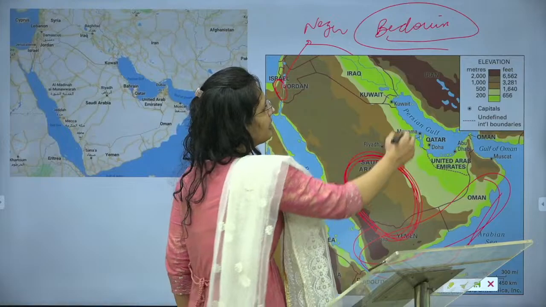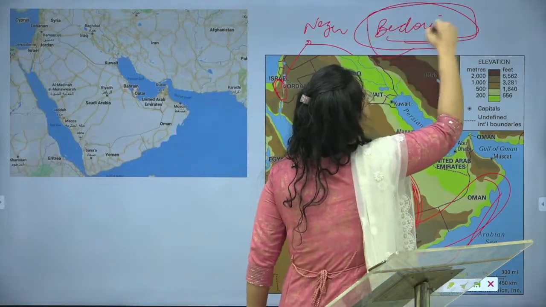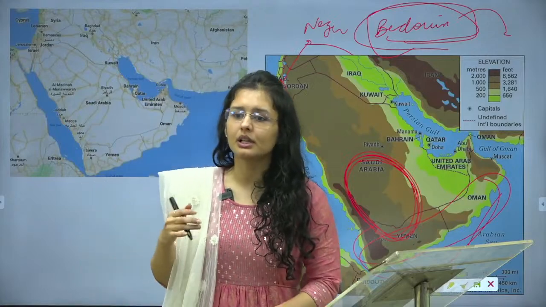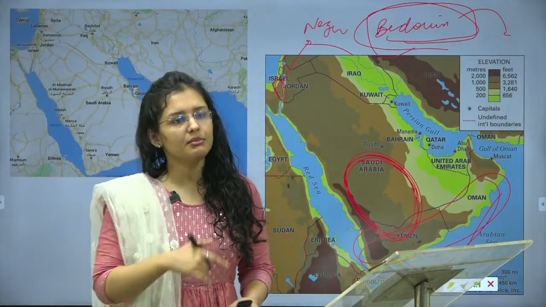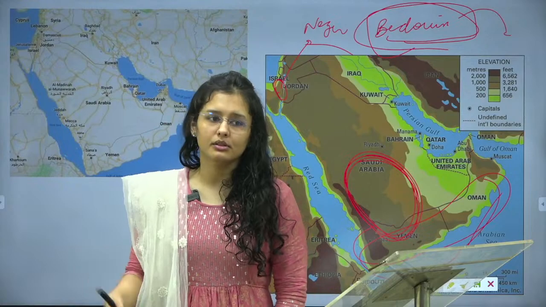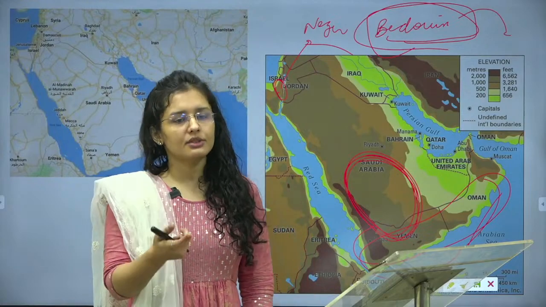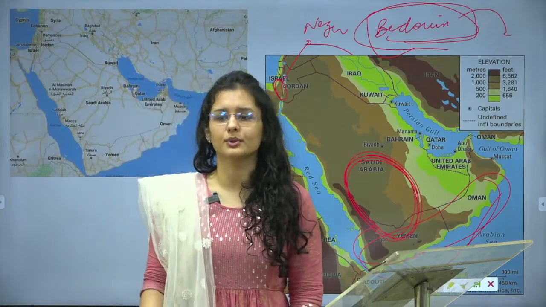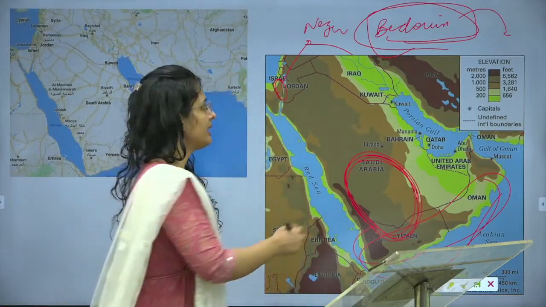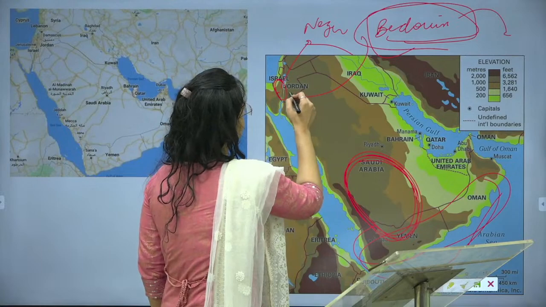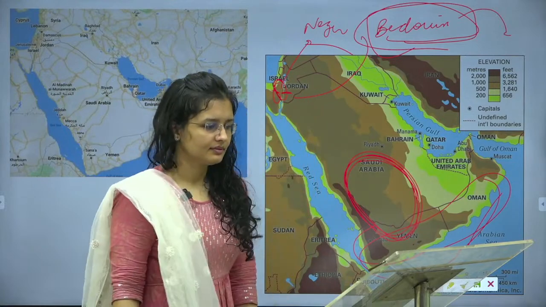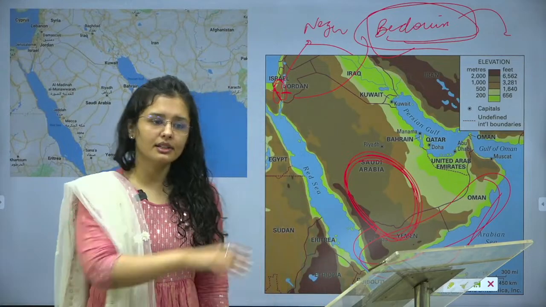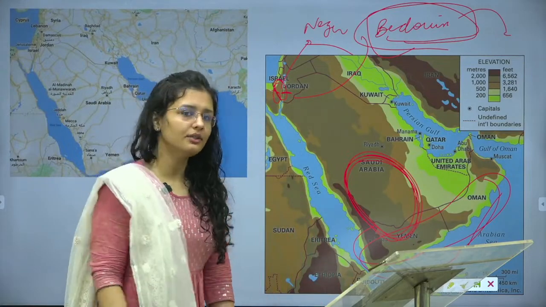After that, when Israel formed, they collaborated with these tribes, and these tribes have helped the Israeli authorities in multiple conflicts and wars with Palestinians, like the Six Day War. So what is the region associated here? Negev desert. These are the two deserts we can associate with.